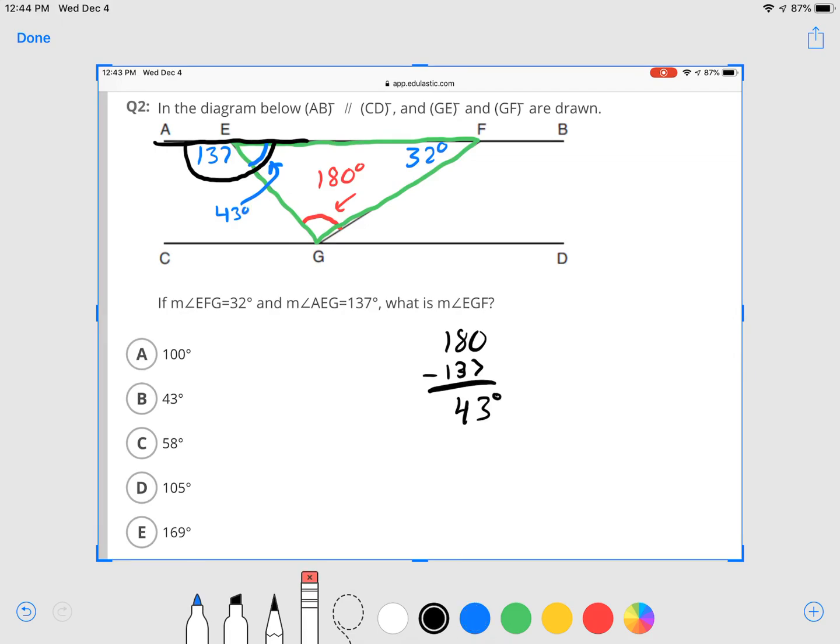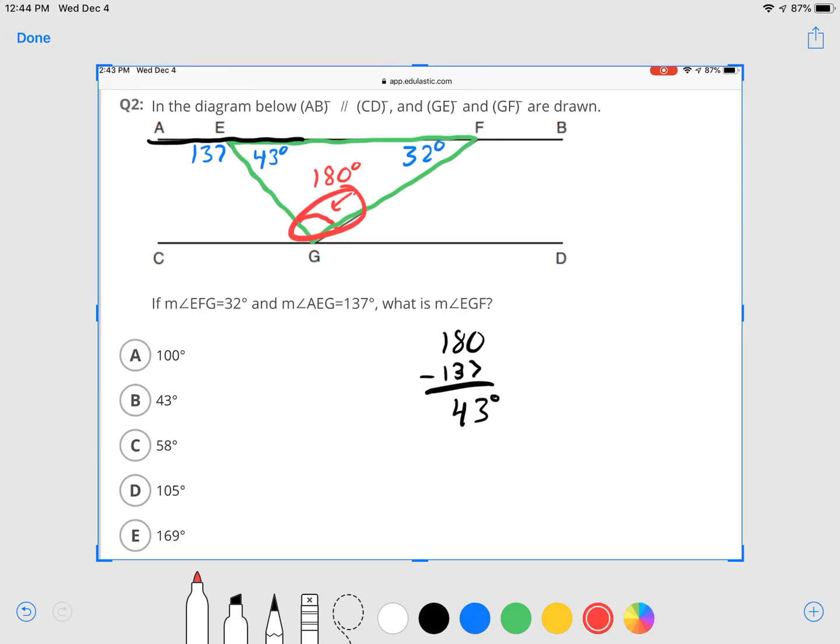So let's just erase some of that stuff and put it in there. So this is 43 degrees. And now we can figure out this third angle by just subtracting from 180. So we're going to do 180 minus the other 2 angles inside the triangle, which are 43 that we just found, and 32.